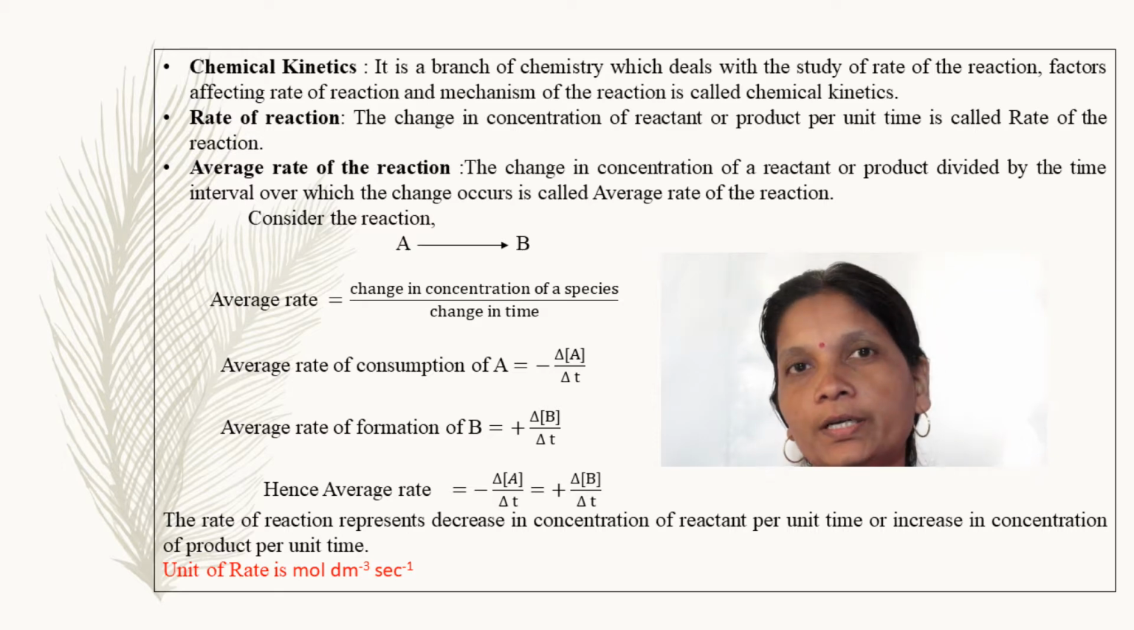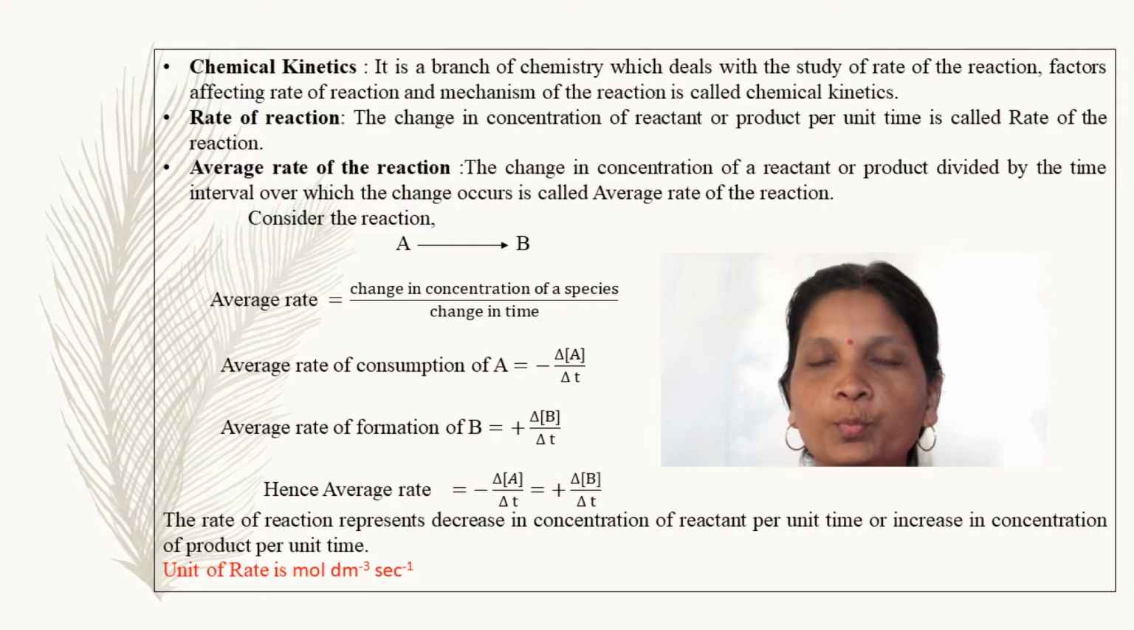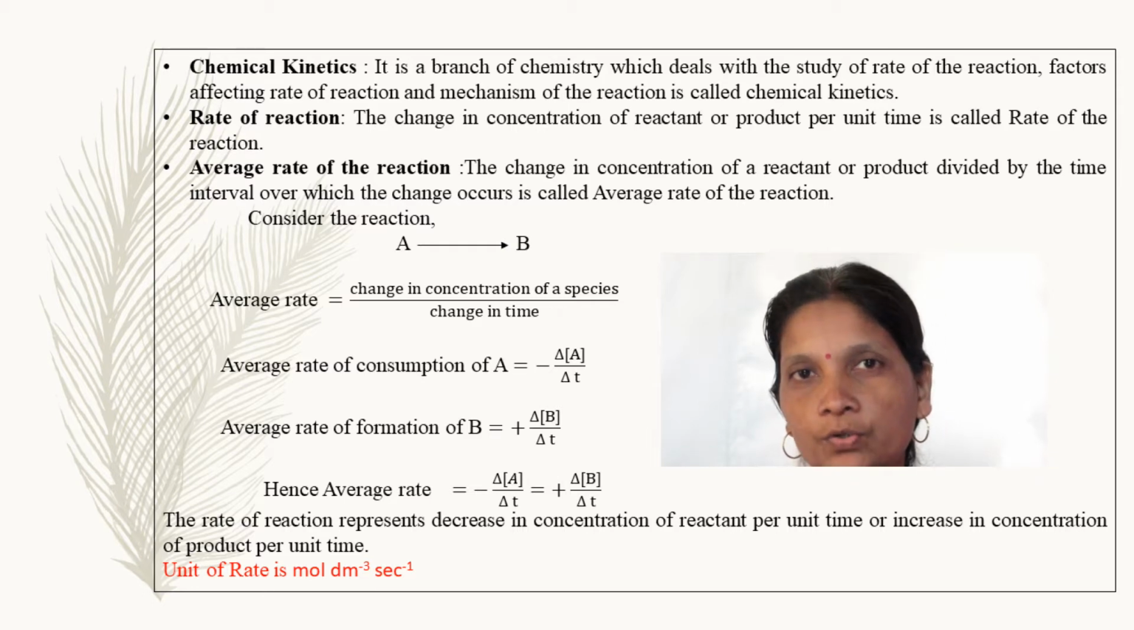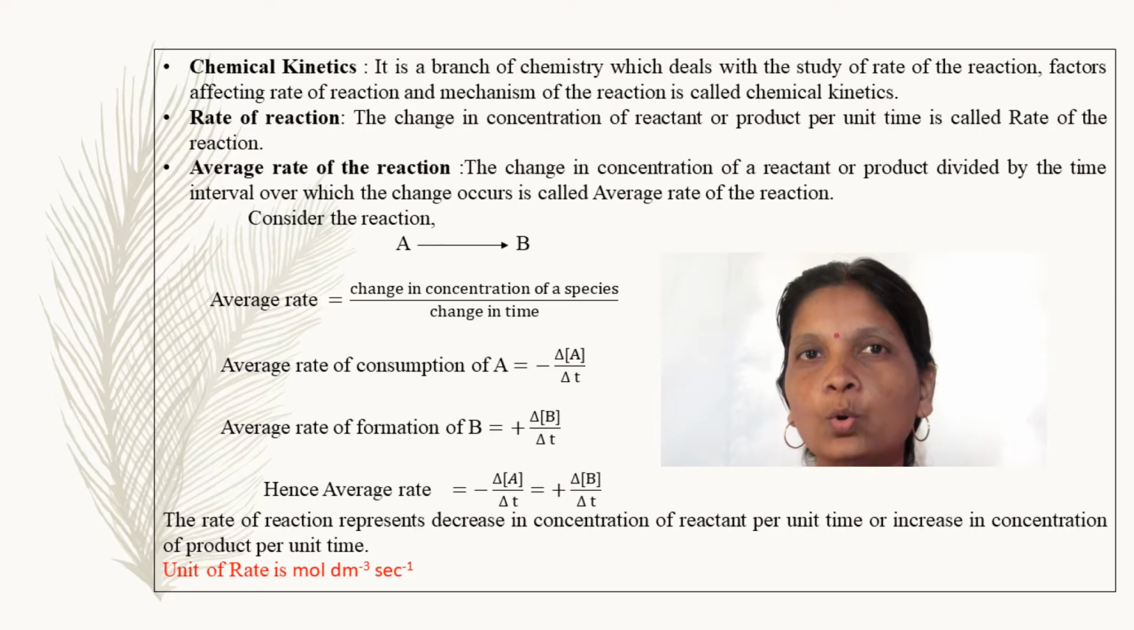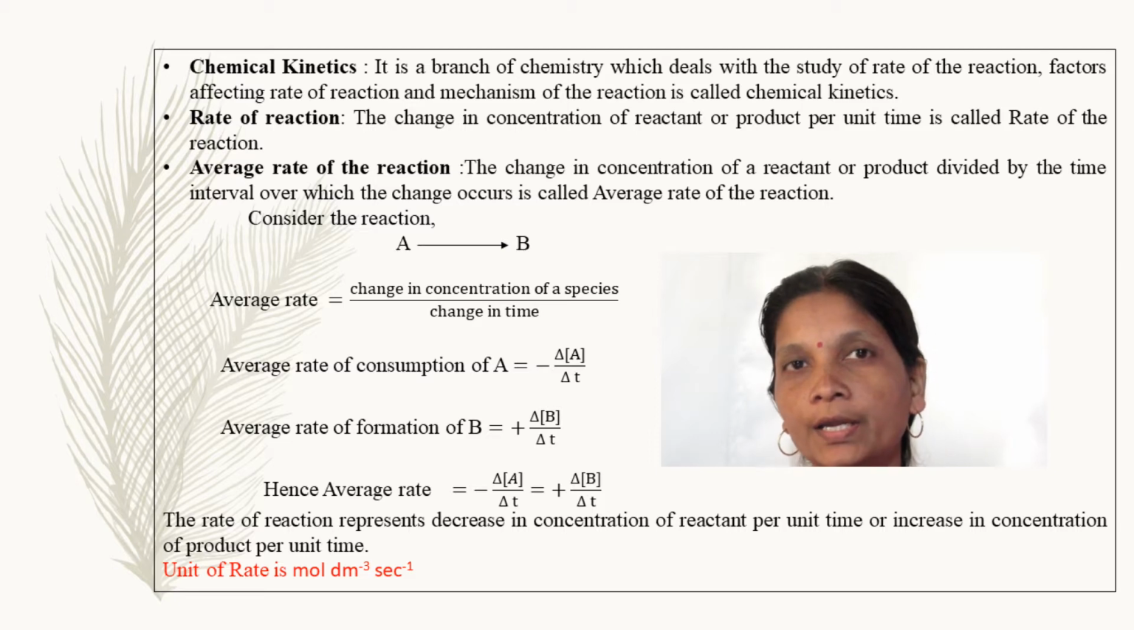Kinetics is nothing but speed, velocity. Velocity of what? Velocity of reaction. There are so many kinds of reactions which occur in a very fast manner, and some reactions occur with a very slow rate. So we cannot measure these very fast and very slow kinds of reactions. We can only measure or calculate those reactions which take place at a moderate rate. That is called kinetics.